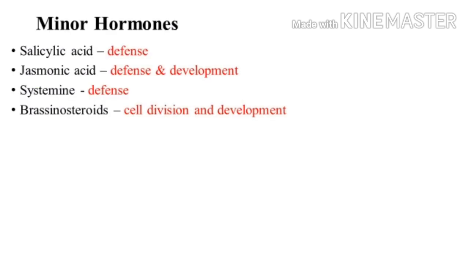Now let's see a few minor hormones. One is salicylic acid, and its function is defense mechanism. Second one is jasmonic acid, which does defense as well as development. Then there is a minor hormone systemin, which also has a function of defense, and brassinosteroids, which do cell division and development. So these are the minor hormones, but we will just see the biosynthesis of only the major plant hormones. So let's see one by one.